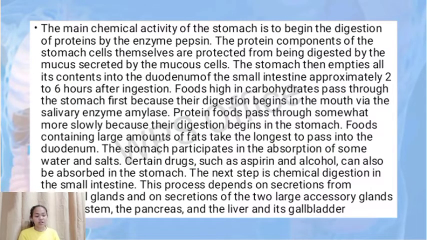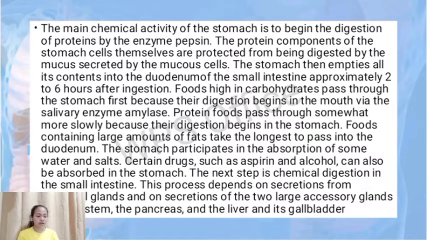The main chemical activity of the stomach is to begin the digestion of proteins by the enzyme pepsin. The protein components of the stomach cells themselves are protected from being digested by the mucus secreted by the mucous cells.